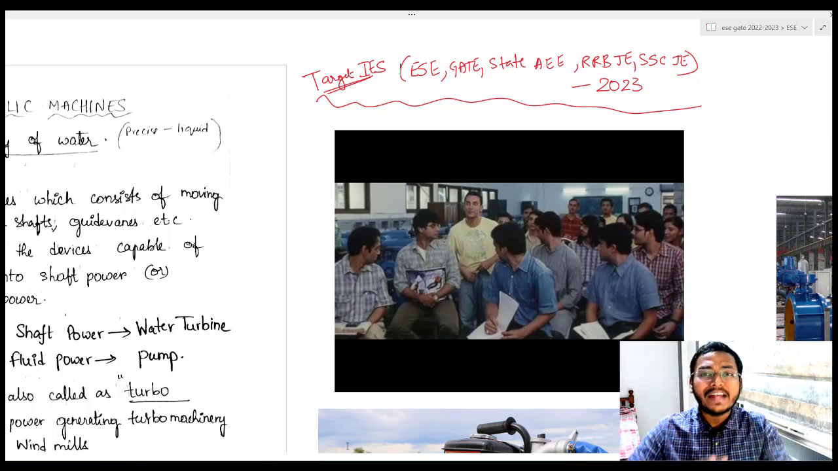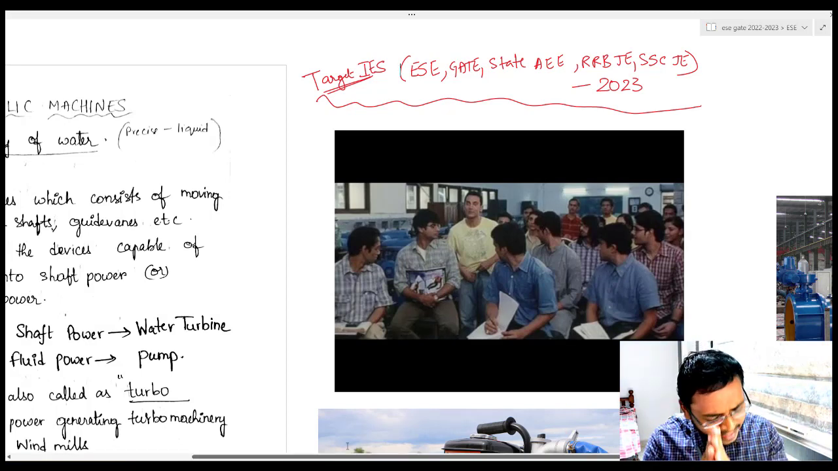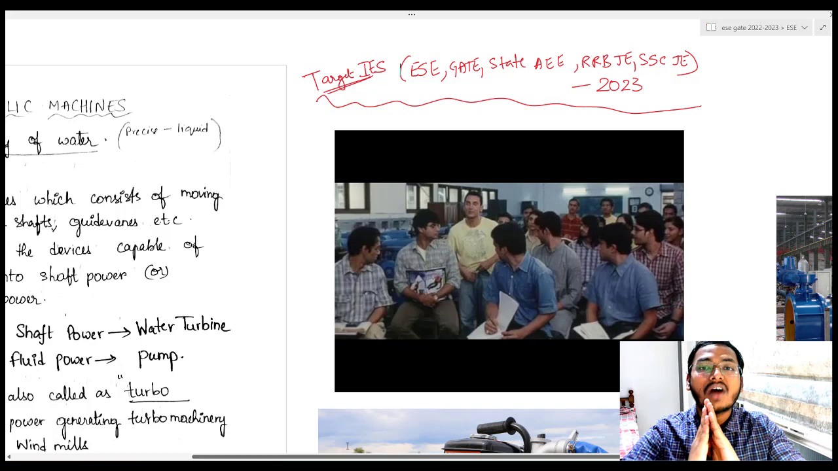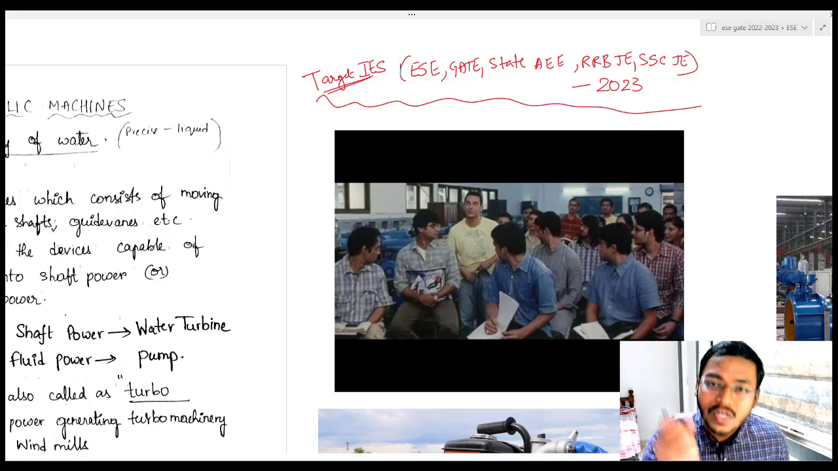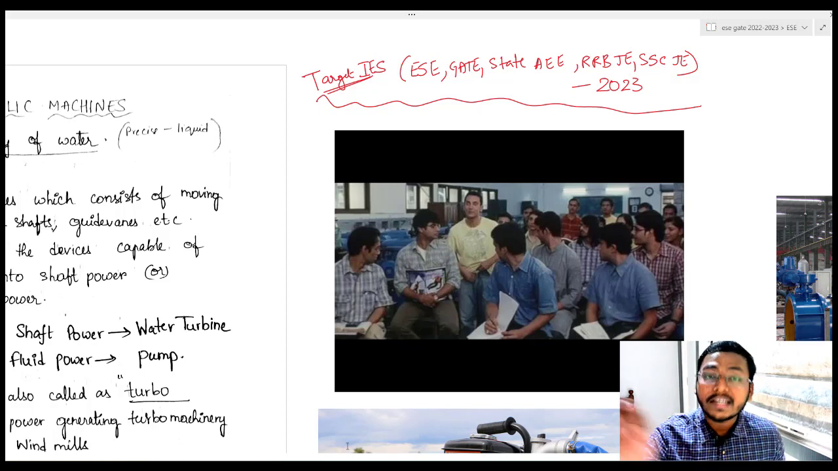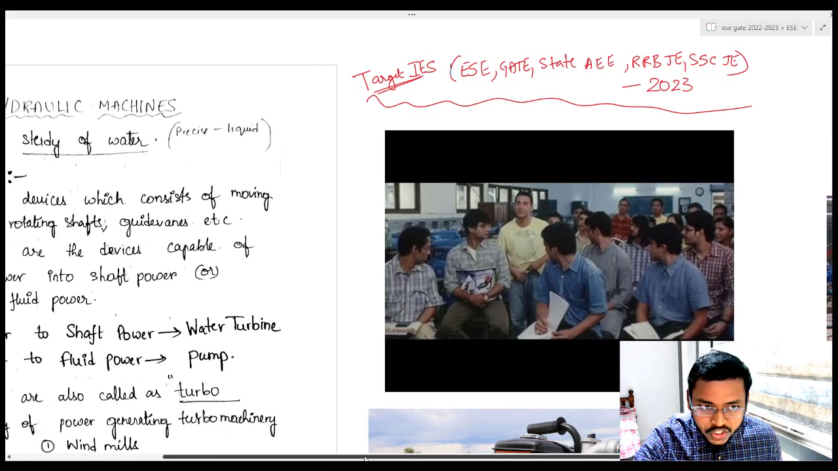So this hydraulic machinery module that I am making is exclusively for your ESE, State PSC, RRB and SSC JEs. Forget it if these topics are not present in your syllabus. Even then, I recommend you watch this video so that whenever you are writing your ESE or State PSC exams, these concepts will be very helpful to you, and straightforward questions are there. Once you watch this module, you can directly tick the answer. It will be that simple. Okay, so let us start hydraulic machinery.